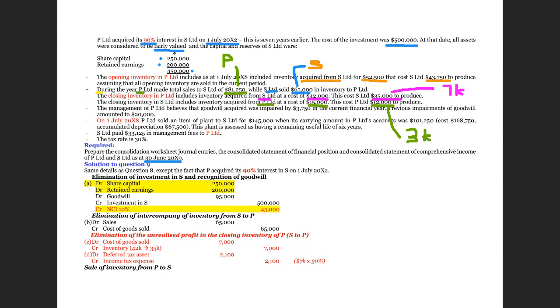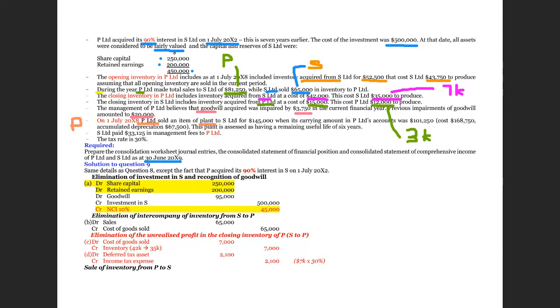Something further, goodwill has been impaired by 3,750 in the current year and 20,000 in the past. This is the goodwill impairment. After the goodwill impairment, we also have a disposal of plant to the subsidiary. Again, this is from the parent. And therefore, for this disposal of plant, later we don't share it with NCI, but of course we have to adjust. And notice the day.